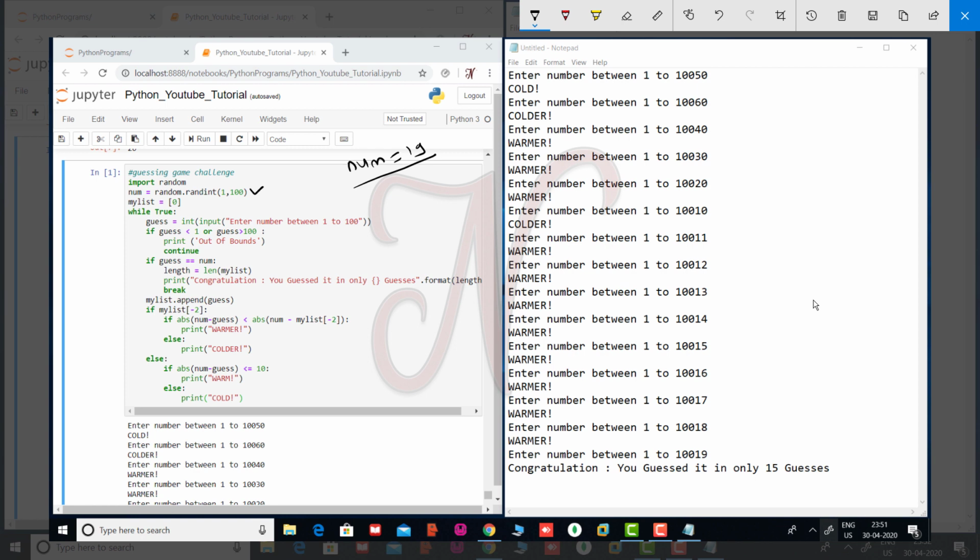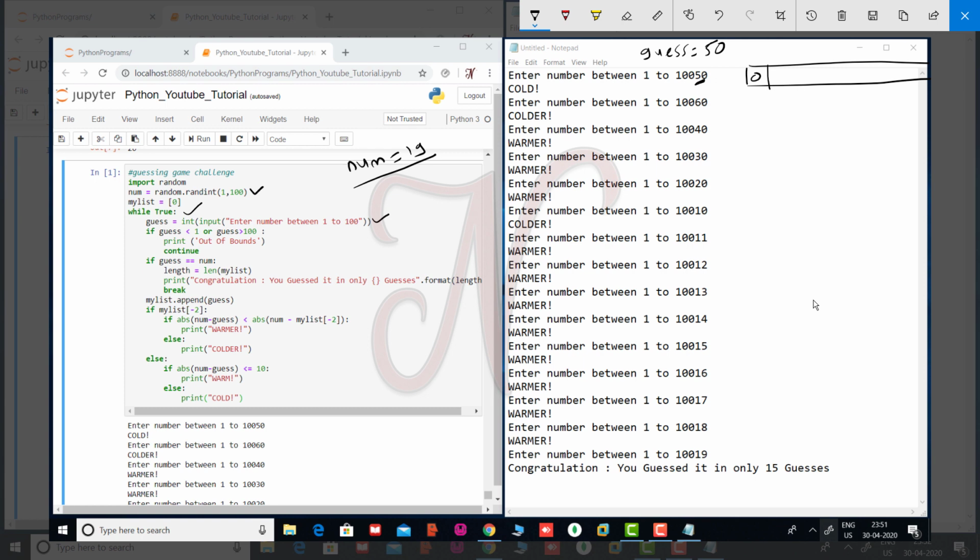19, okay, see here, my list equal to 0. So this is your my list. Okay, my first number is 0. Okay, then while true, this is my infinite loop. Then guess here, accept one number from keyboard. So my number is 50. So 50 is my first guess. Okay, so this is my first guess, 50.